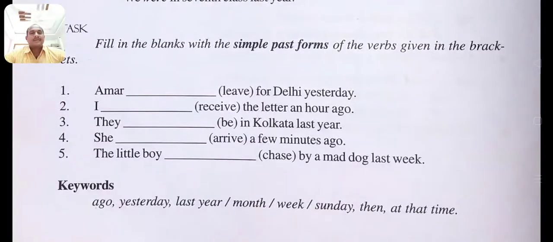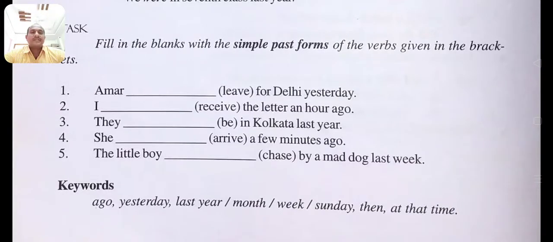I dash the letter an hour ago. You change receive into the second form, then: I received the letter an hour ago. Like here, they dash in Kolkata last year. Here you have to use the be form. For example, they were in Kolkata last year. Next, she dash a few minutes ago. You have to change arrive into the second form of the verb. She arrived a few minutes ago.